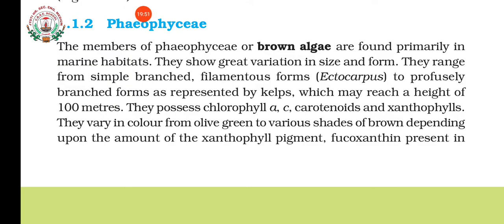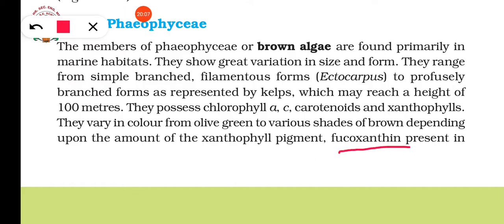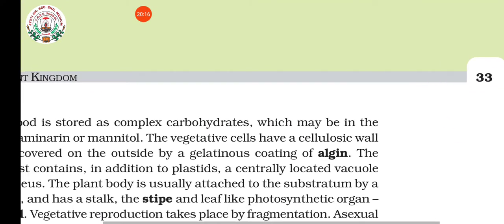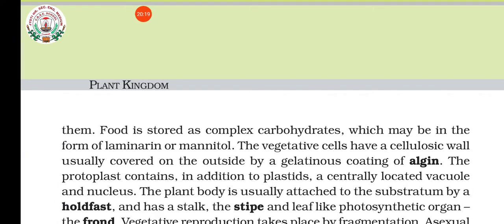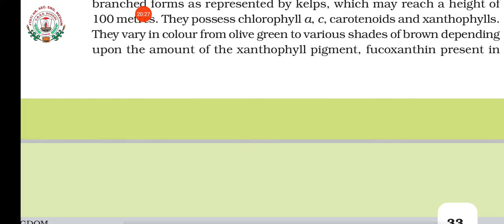Okay, carotenoids, these are the pigments mainly present in carrot. Okay, then xanthophylls, they are yellow colored pigments. And these xanthophylls are also of different types, and in xanthophylls the major type of pigment that is found in Phaeophyceae is fucoxanthin. What it is? Fucoxanthin. Clear? Due to this presence of fucoxanthin, their color also is becoming what? Brown. Okay, brown algae. They are also known as brown algae. Depends upon the amount of xanthophyll pigment, that is fucoxanthin, present in them.